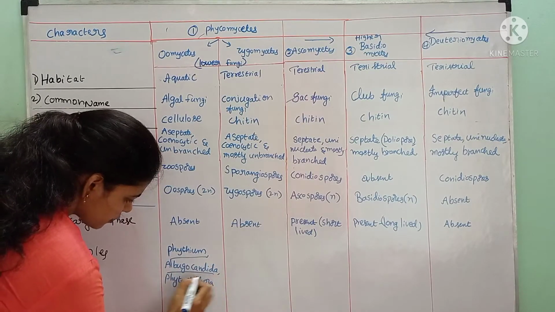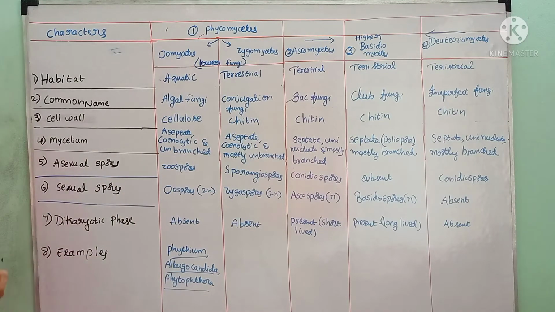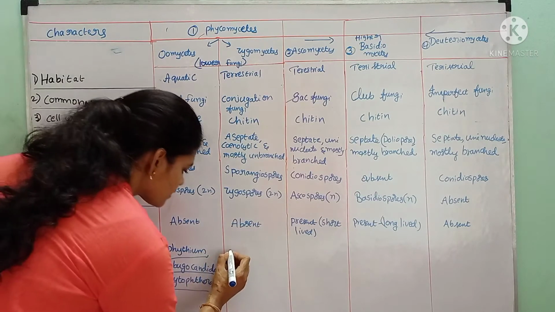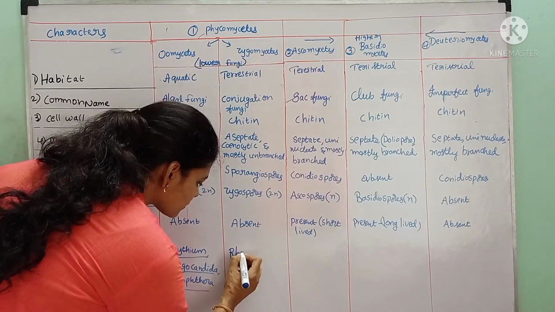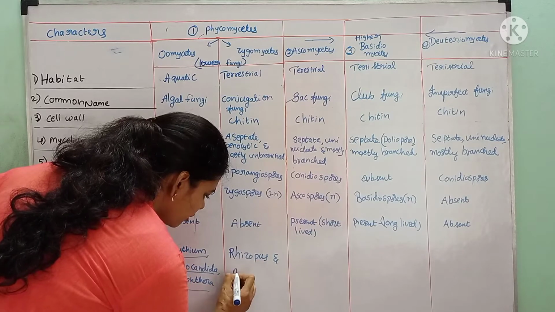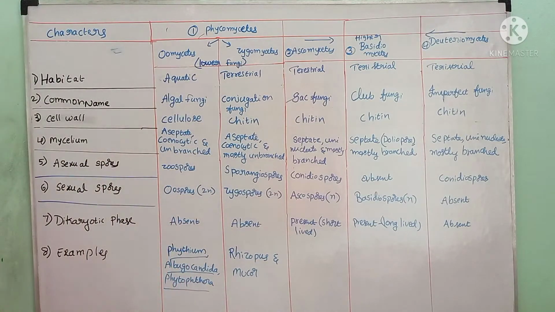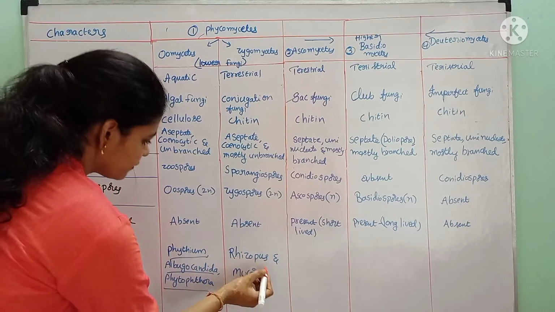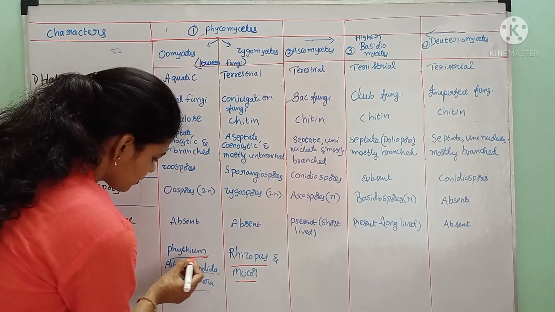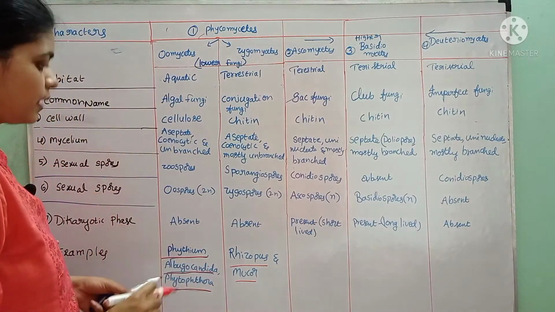Zygomycetes examples are Rhizopus and Mucor. These are the main examples of Zygomycetes.